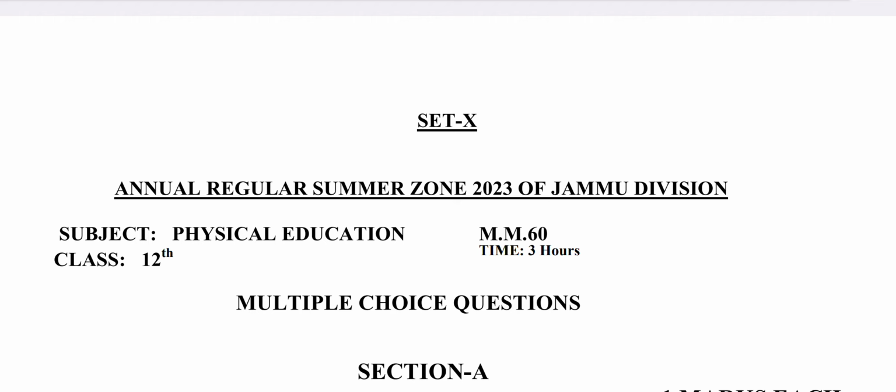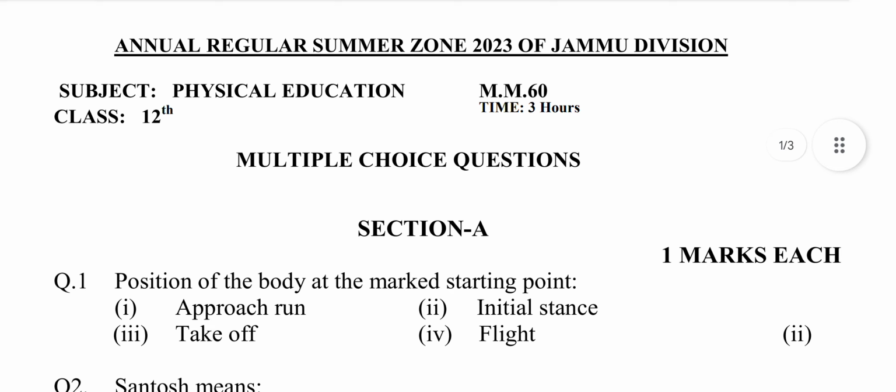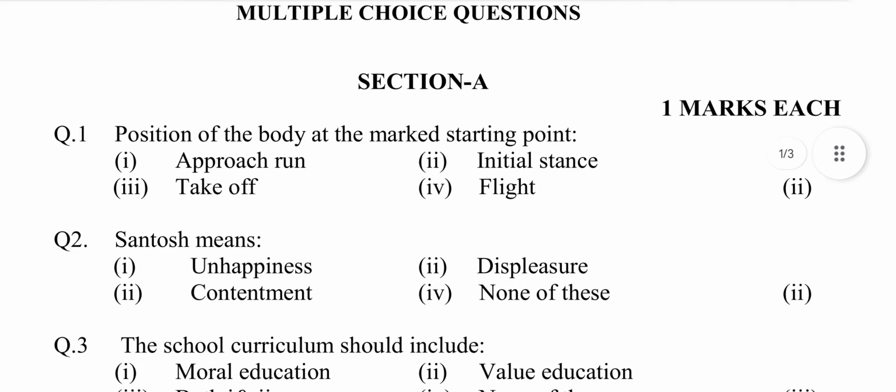Subject Physical Education. Maximum marks 60. Class 12th. Time 3 hours. Multiple choice questions. Section A. Each question carries 1 mark. Question number 1. Position of the body at the marked starting point.